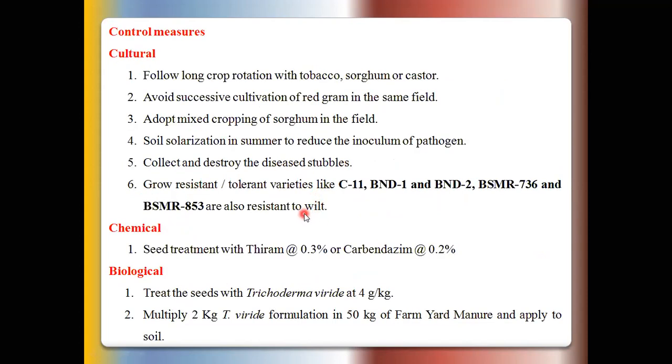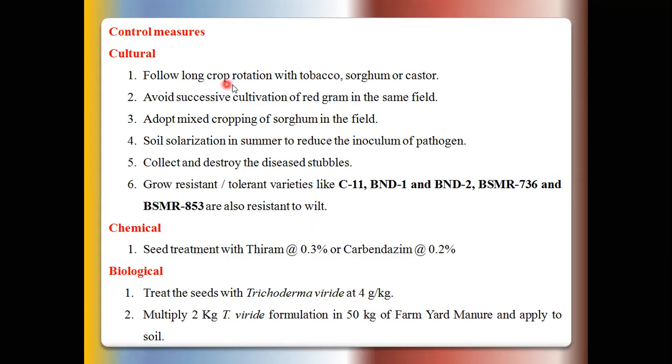Okay, then the last point, that is control measures. So farmers can adopt some cultural, chemical, biological methods, and growing resistant varieties to restrict the Fusarium pathogen from infecting the pigeon pea plants.